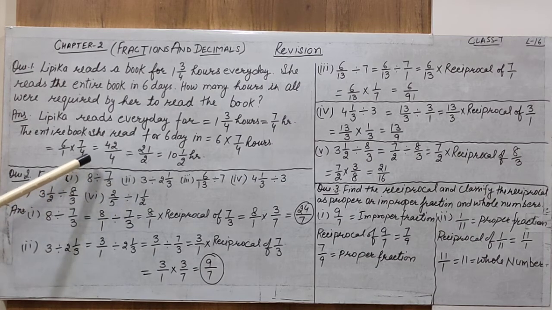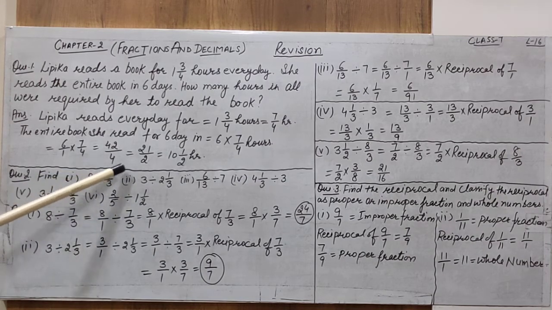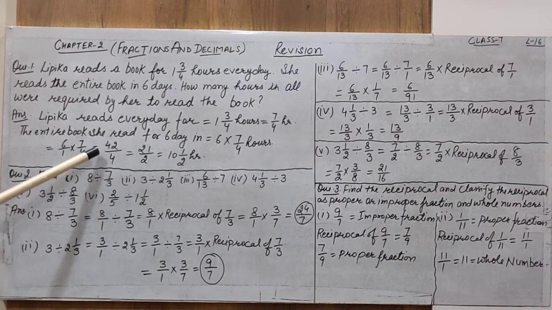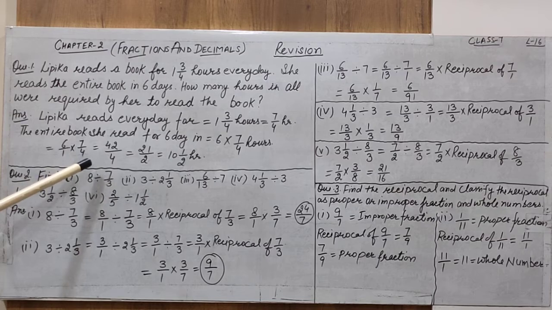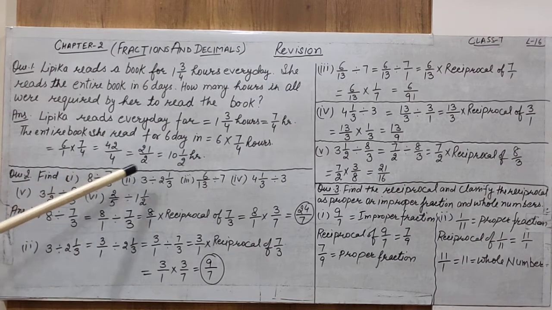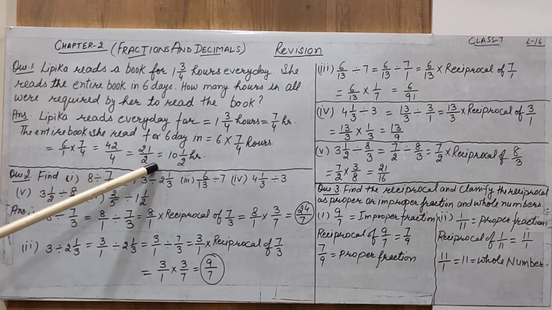Now we have to find the lowest form of the fractional number 42/4. Both can be divided by 2. 2 divides 42 also, 2 divides 4 also, so that we get the lowest form of this fractional number, and the result is 21/2.